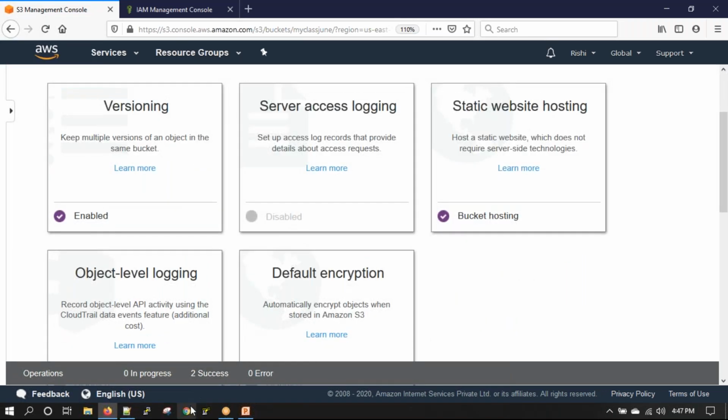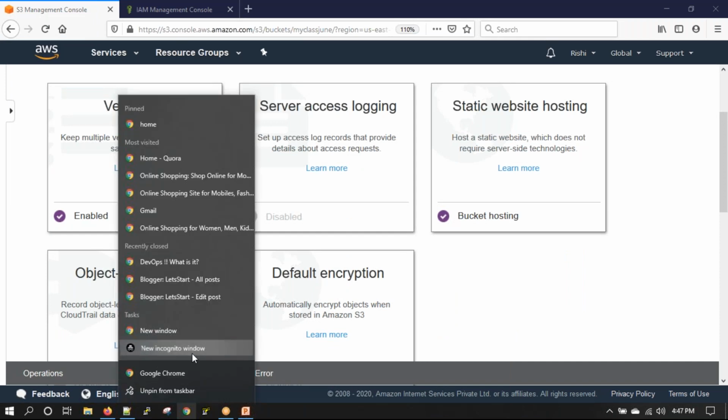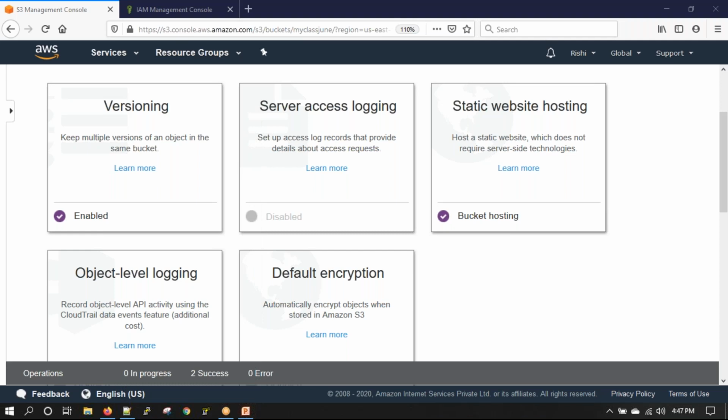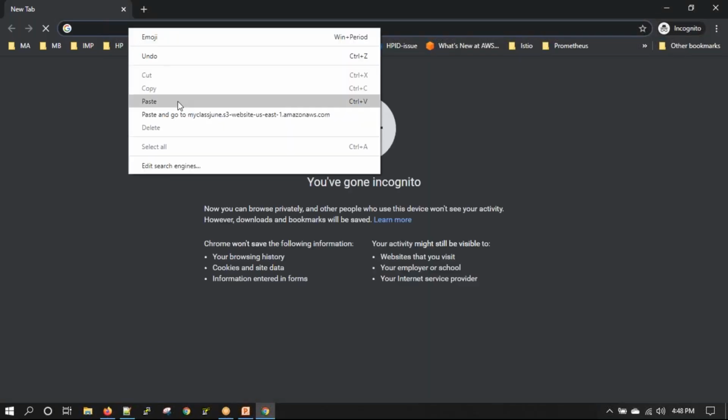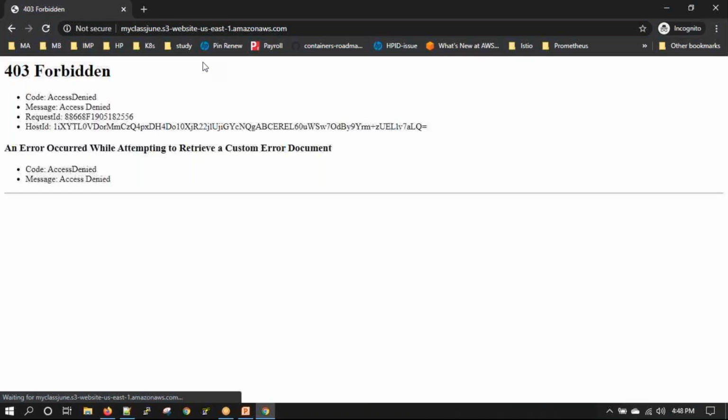Make them public, because if you are enabling it as a website, it should be publicly accessible. Anybody should be able to access it, right? If it is private, nobody will be able to access it. So make it public and then only it will be accessible. We'll try it out. I've copied the URL. Let's open the URL and see. It says forbidden, access denied.